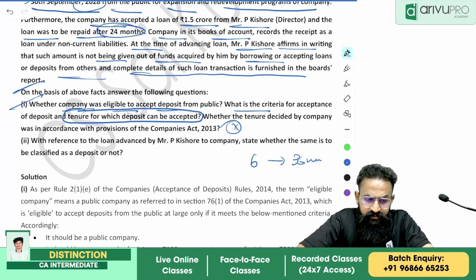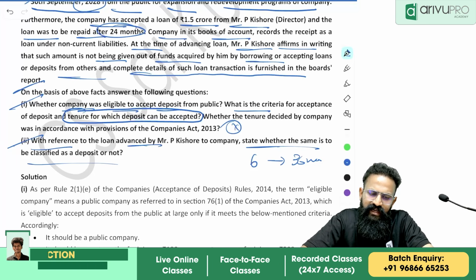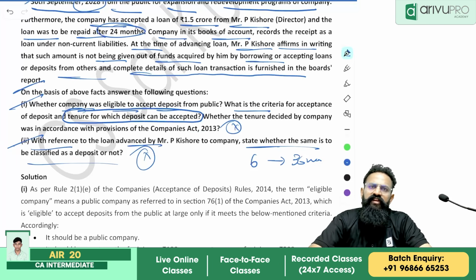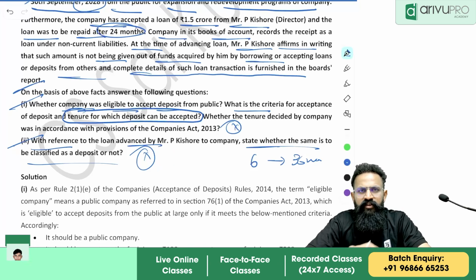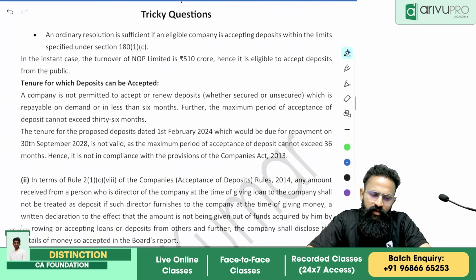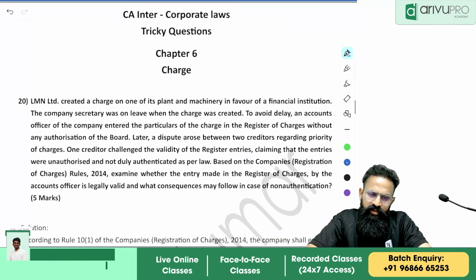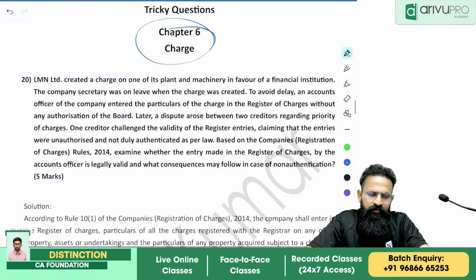Hence, whether the tenure decided by the company was in accordance with the provision, the answer is no. Next one, with reference to the loan advanced by Mr. P. Kishore to the company, state whether the same is to be classified as a deposit or not. It is not a deposit. Any money received from a director with a declaration that it is his own funds and not borrowed funds, we will not treat it as a deposit. Hence, that is not a deposit. It shall not be treated as a deposit. Clear? I hope this was good and you were able to answer.